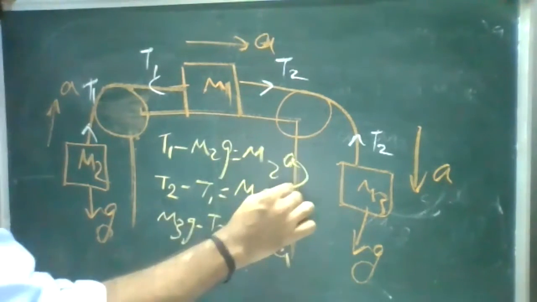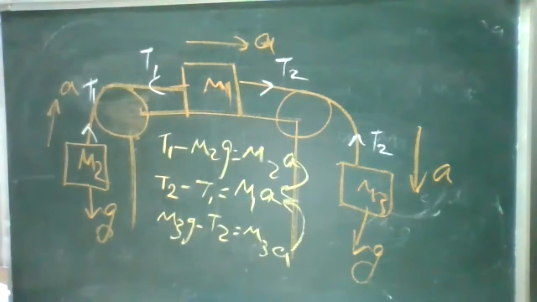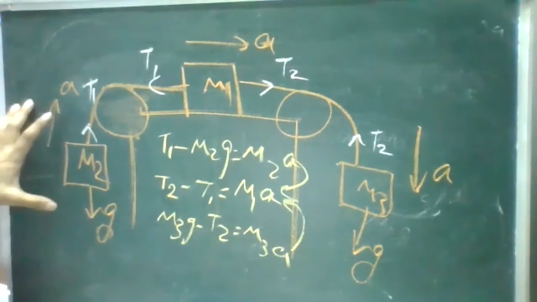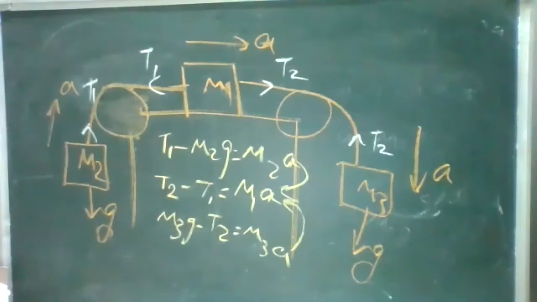Substitute the first and third equations in the second equation and try to find the acceleration. Or without derivation, you can give the acceleration simply, considering the earlier problems. I told you we have to consider the gravitation: where gravitation and acceleration are in the same direction, it is positive. When they are in opposite directions, it is negative.